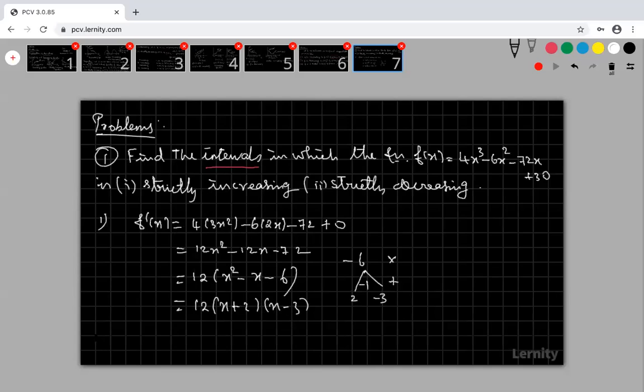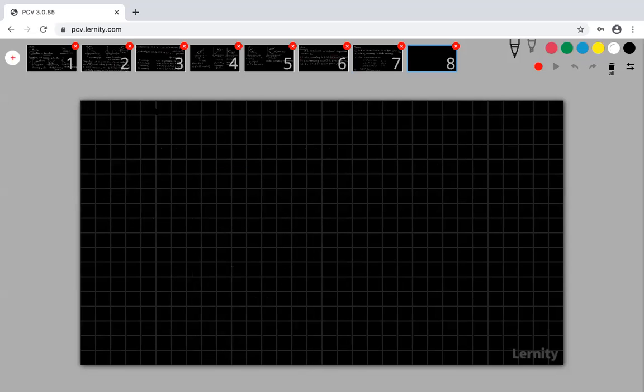Come to the second step. Let f dash of x be equal to 0. So f dash of x equal to 0 means 12 into x plus 2 into x minus 3 equal to 0. What is the value of x?